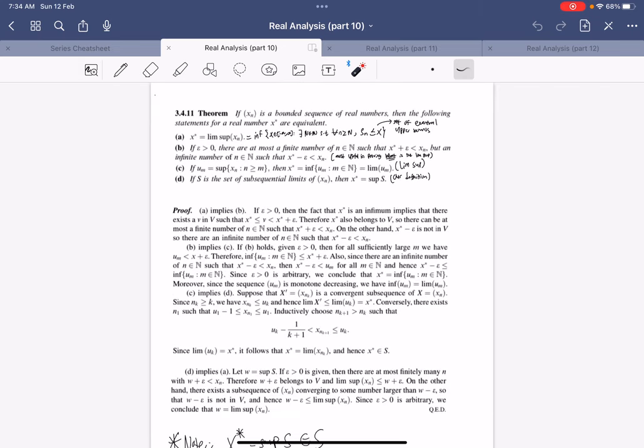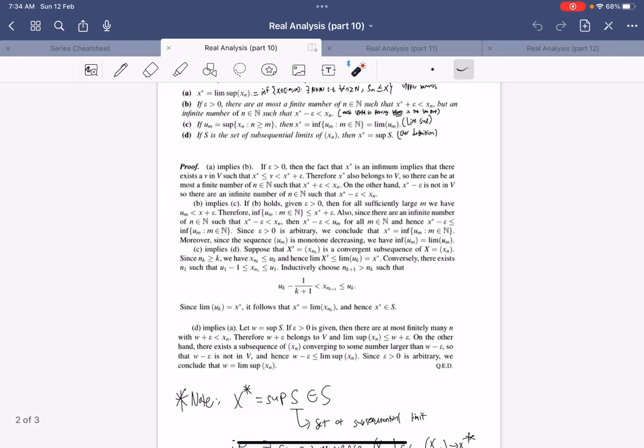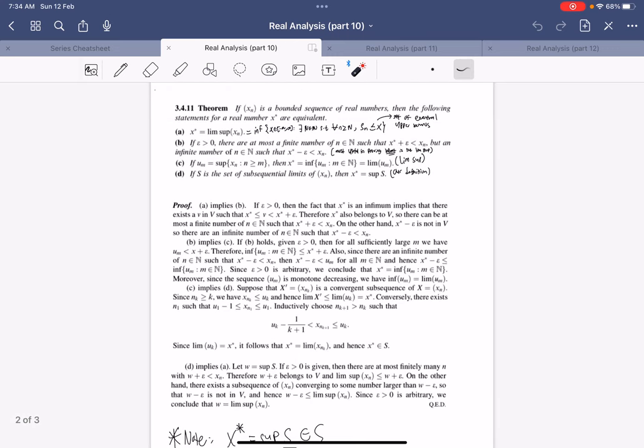And so really, let's just prove the theorem. It's a pretty long proof because there are four parts. And we'll do it in a circular fashion so that everything implies each other. Firstly, for A implies B, we are given an epsilon.